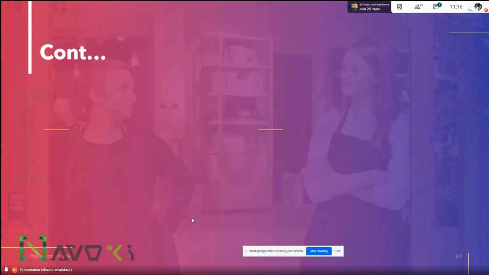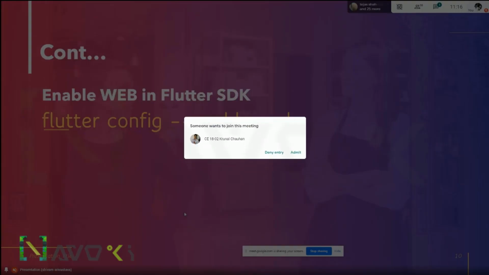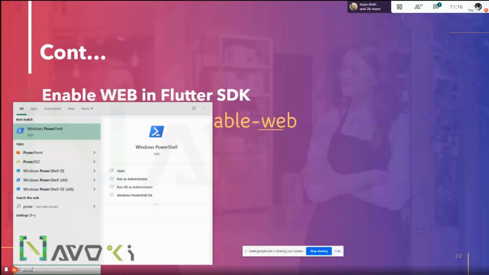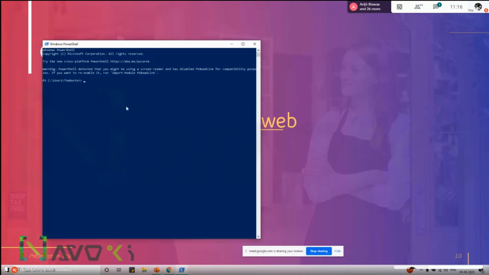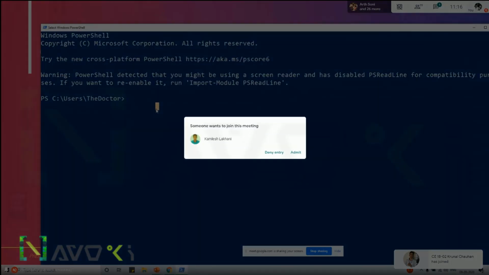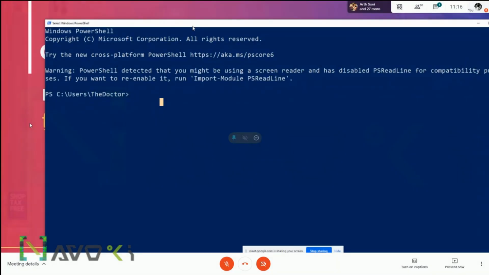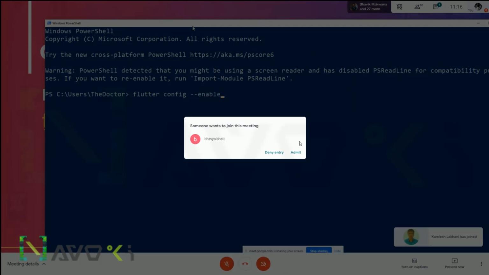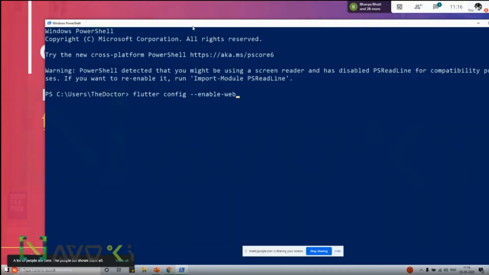So how to work with Flutter? How to enable web support in the Flutter SDK? We are going to open a PowerShell. To enable web support, if your Flutter is already installed, you have to type flutter config --enable-web.